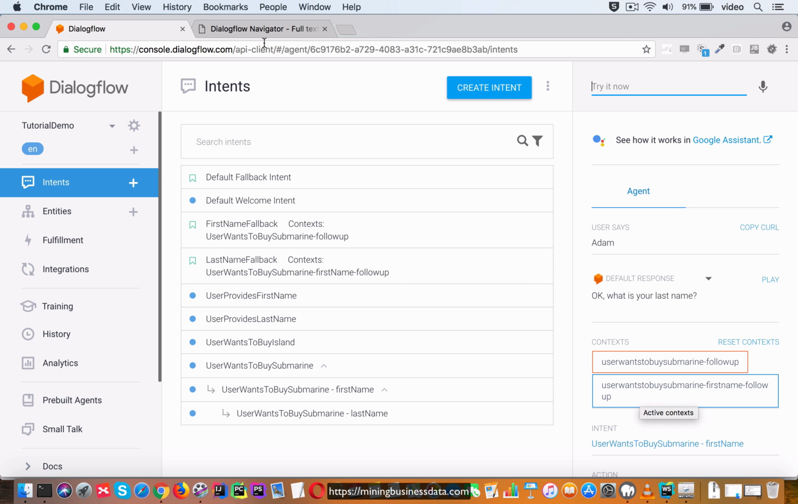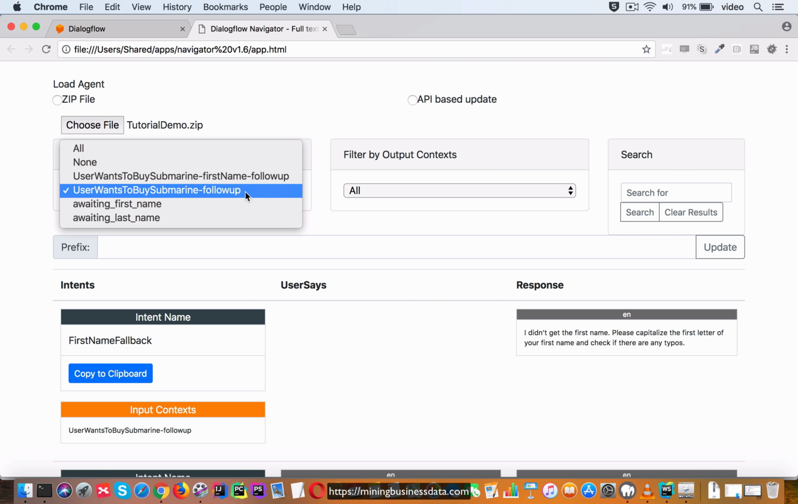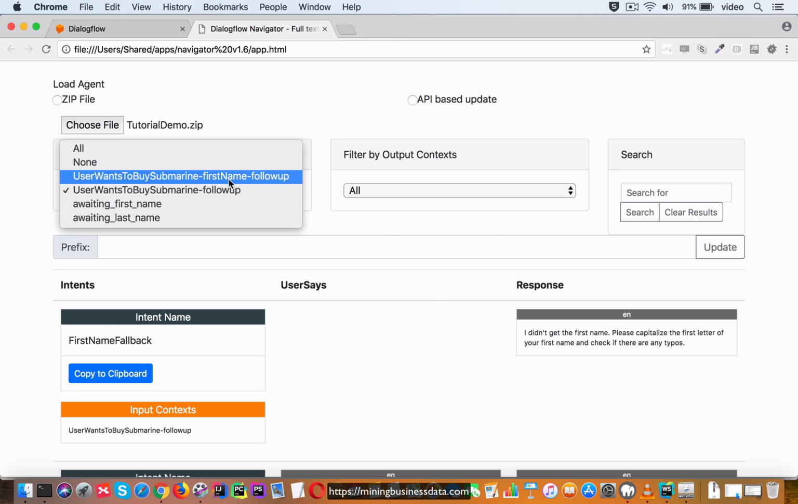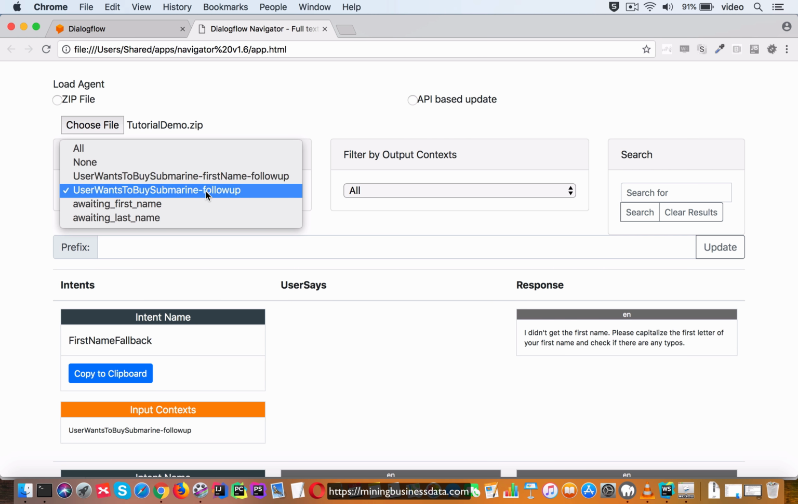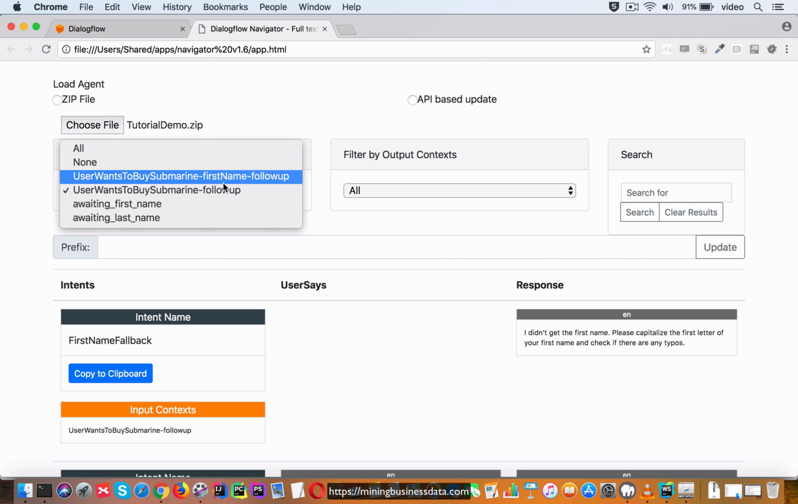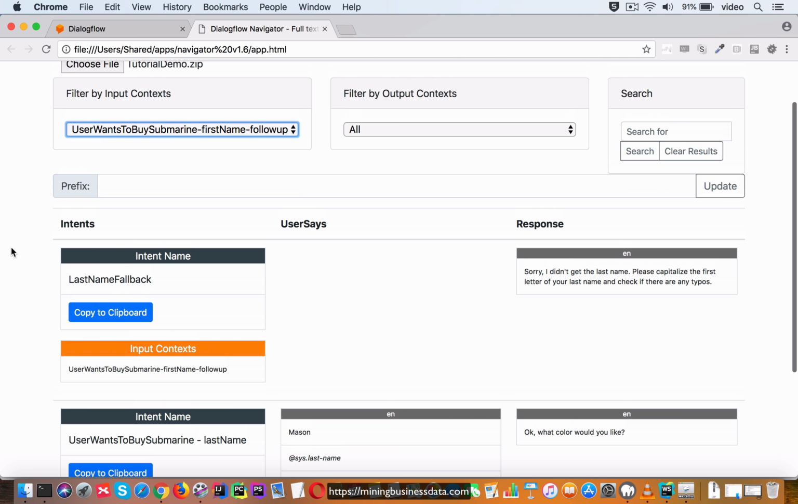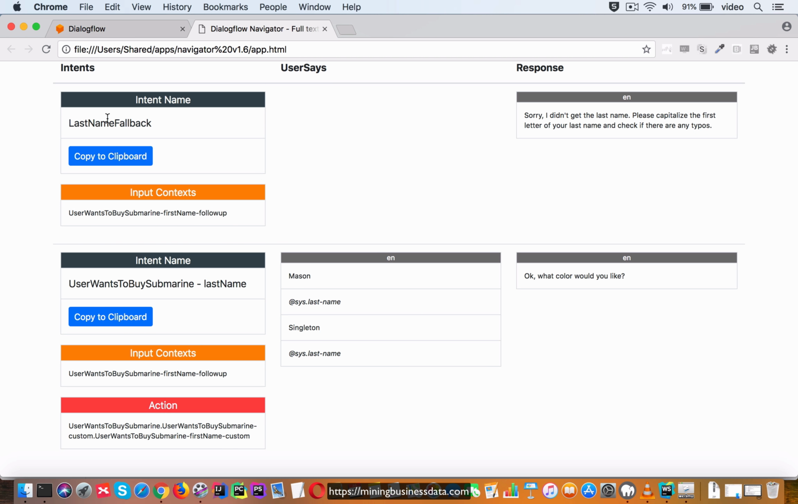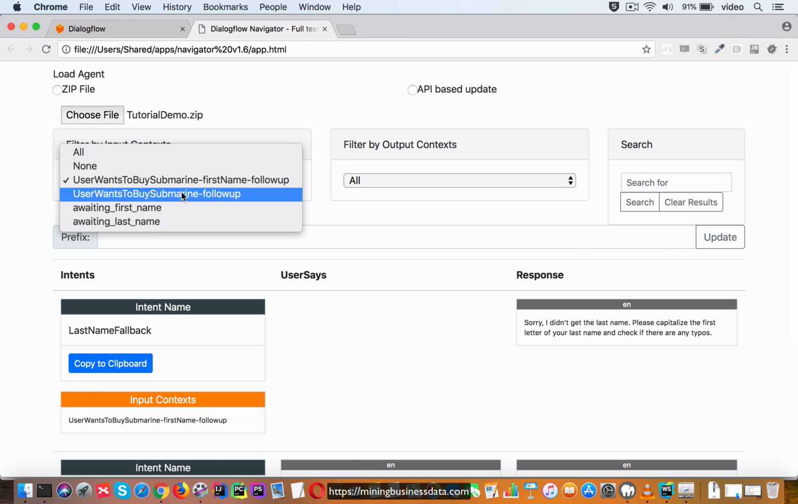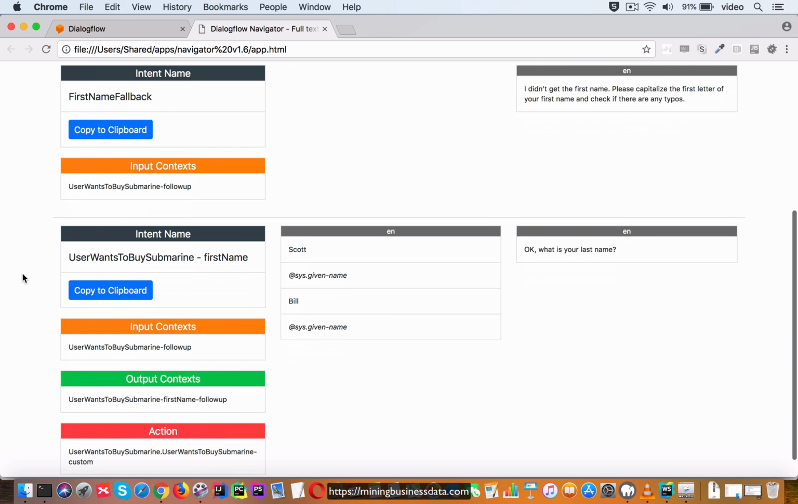So effectively what this means for us is if either this or this context is active, whatever intents are using them as the input context are all going to be candidate intents at that point in the conversation. So when I move to user-wants-to-buy-submarine-first-name-follow-up, you can see that now we have these two intents, last name fallback and user-wants-to-buy-submarine-last-name. But remember that this context is also still active, which means these two intents, the first name fallback and the user-wants-to-buy-submarine, are also candidates.